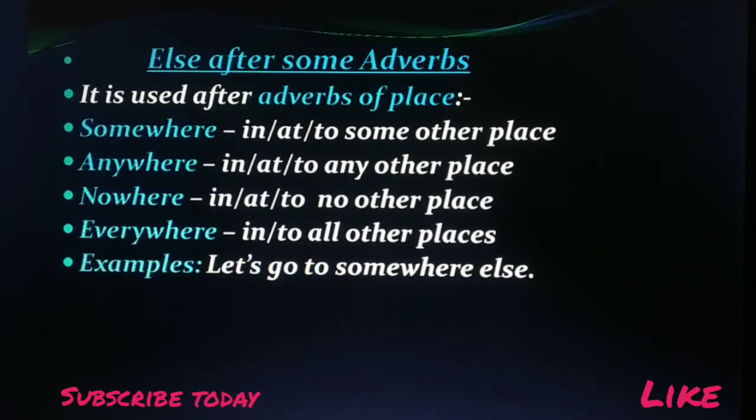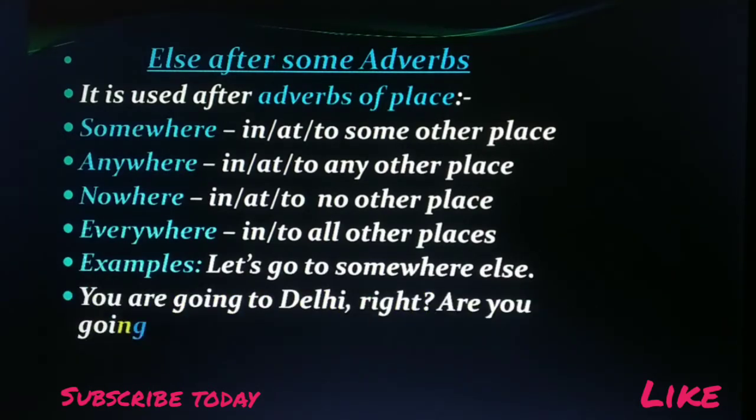Examples: let's go to somewhere else. We have come here. We do not like the place, so I am saying let's go to somewhere else. To some other place. You are going to Delhi, right? Are you going anywhere else?